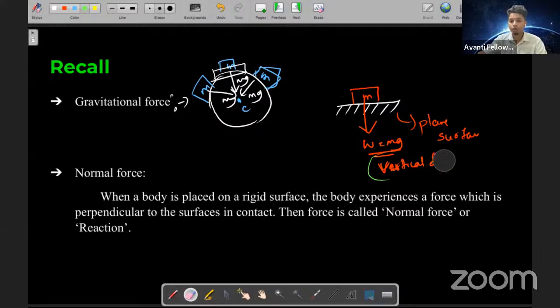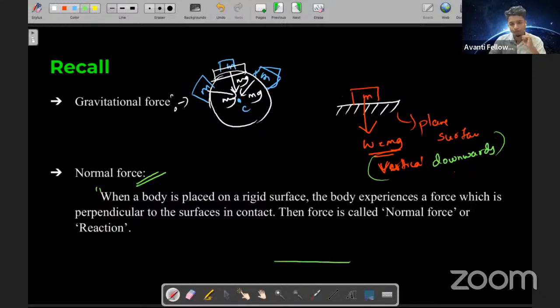Then what did we talk about? 8 minute ruko. I'll write it very nicely. Vertically downwards. Yes. Then we talked about what? Normal force. Yes or no? What is normal force? When a rigid body is placed on a rigid surface, the body experiences a force which is perpendicular to the surface in contact.